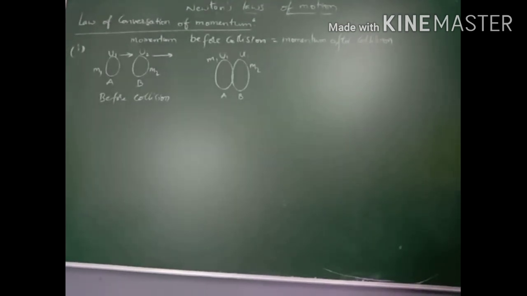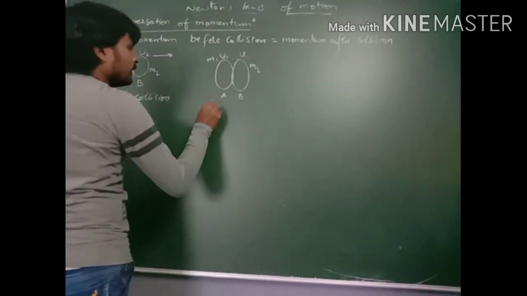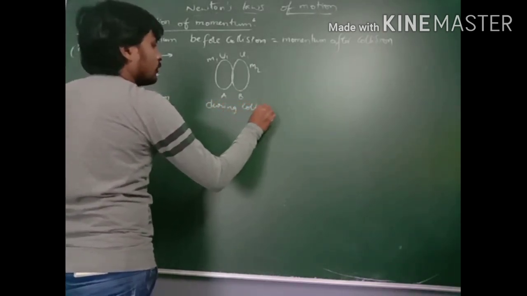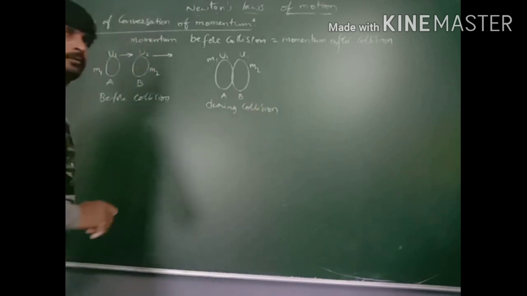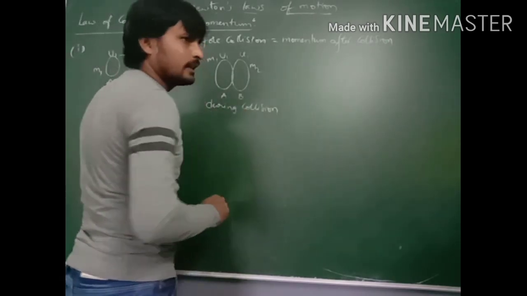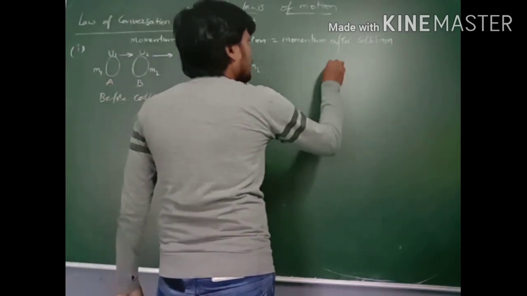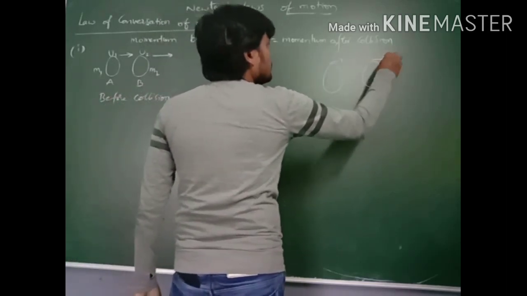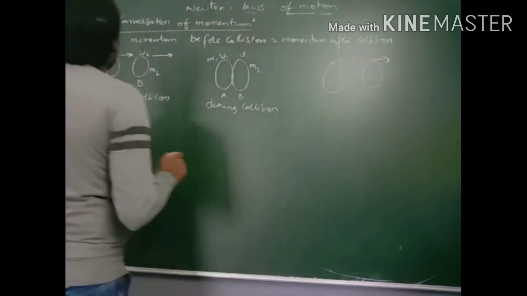Then before collision and during collision. After collision, they may stick together, or they may travel with different velocities in different directions.